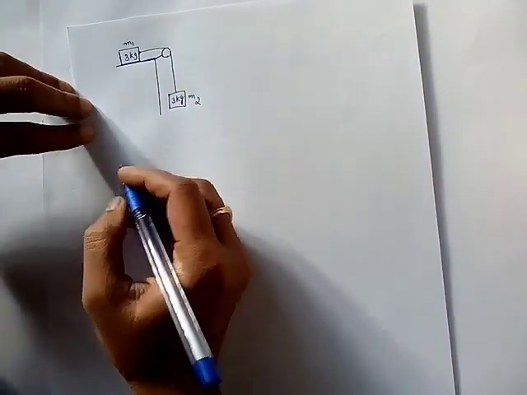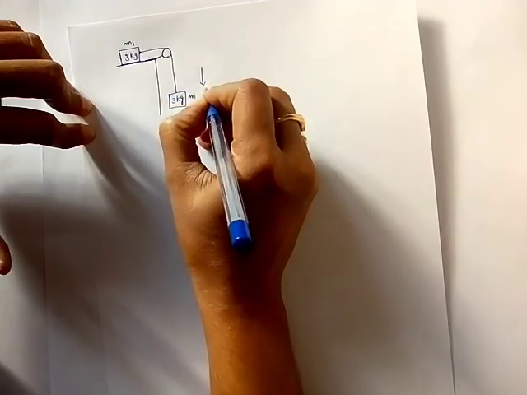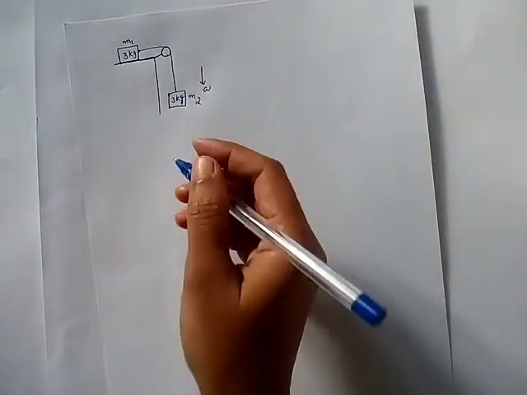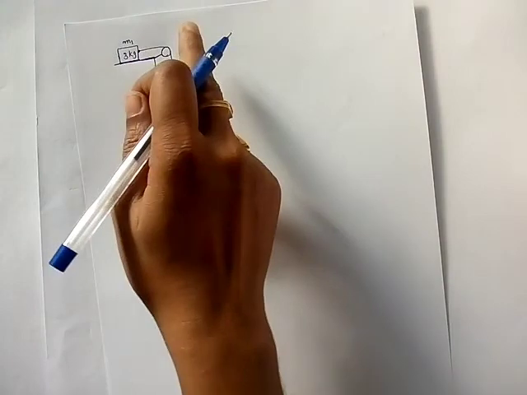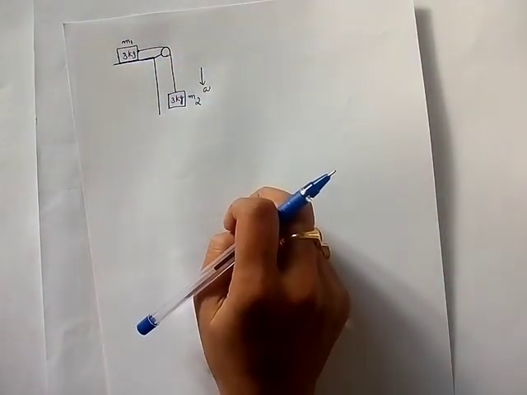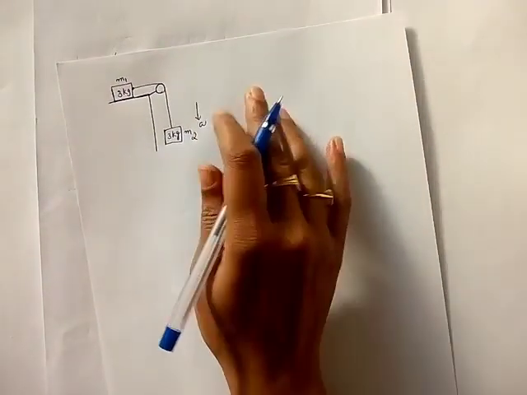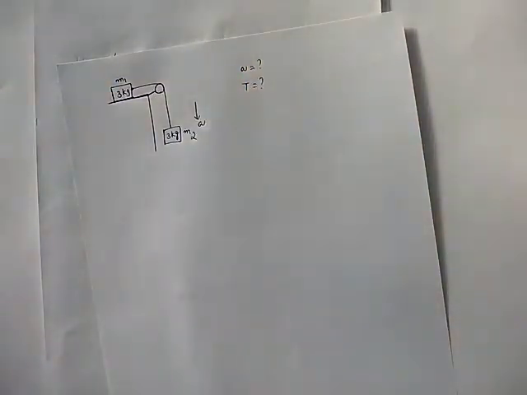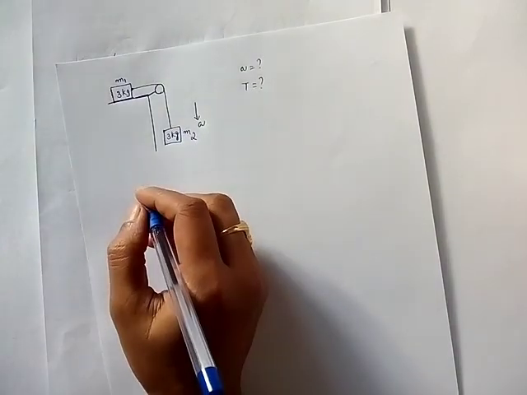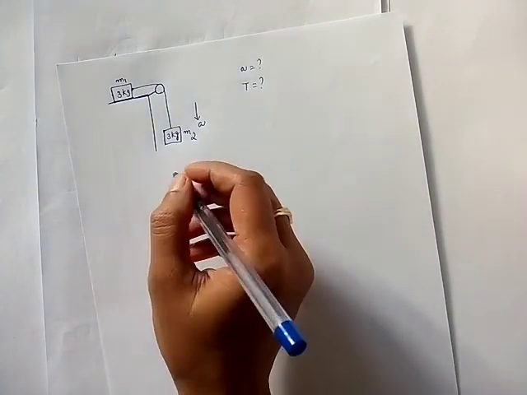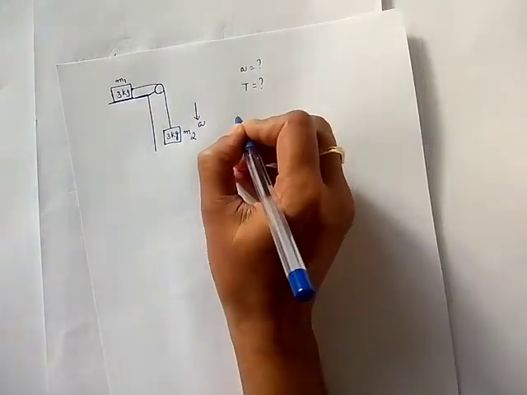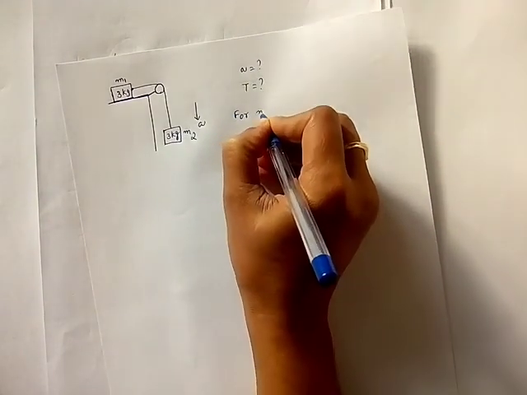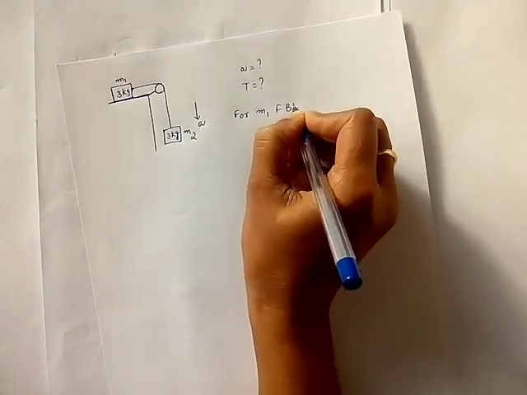Now the acceleration direction is downwards. Here it is pulling this 3 kg block downwards. Now they will ask you what the acceleration is and what tension is developed in the string. First you should be able to draw the free body diagram. I am not giving the derivation, I am just solving the problem directly using the free body diagram. Now see here, I am drawing the free body diagram for M1.